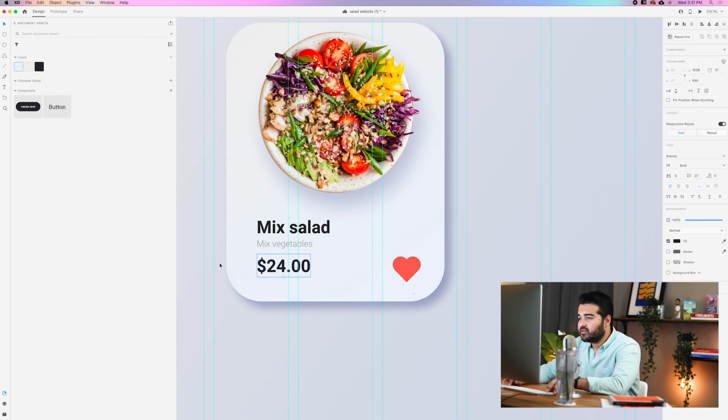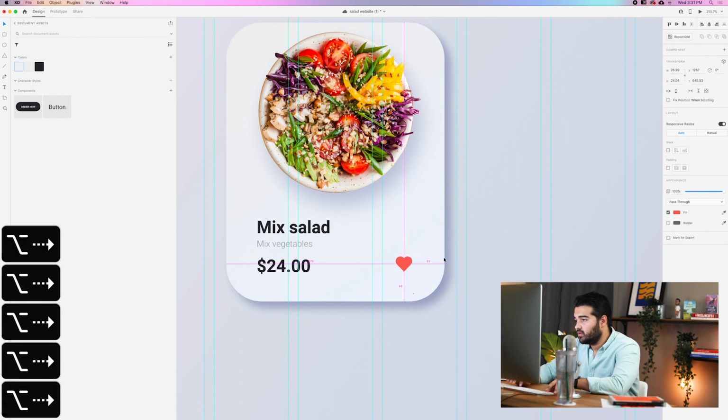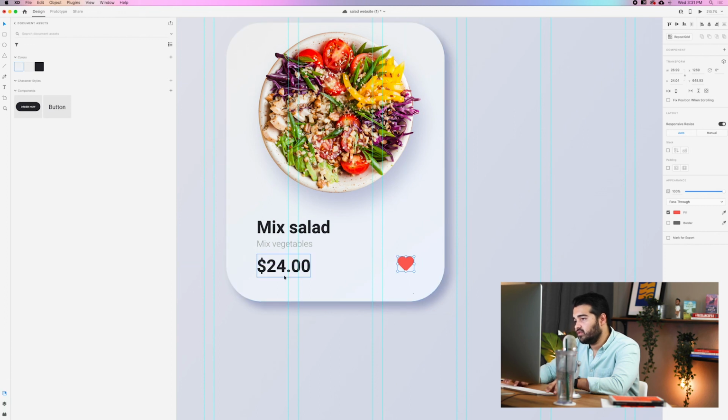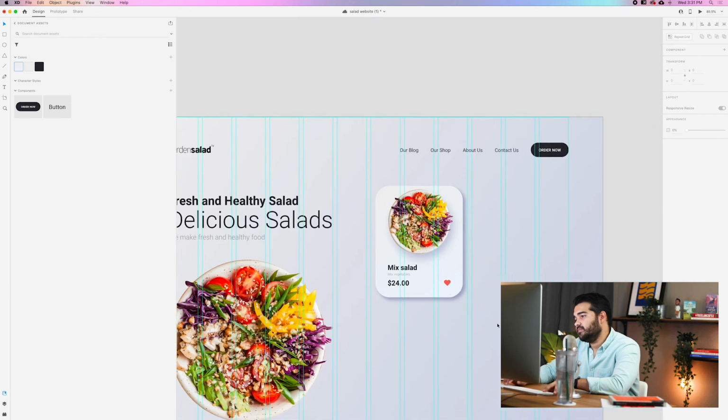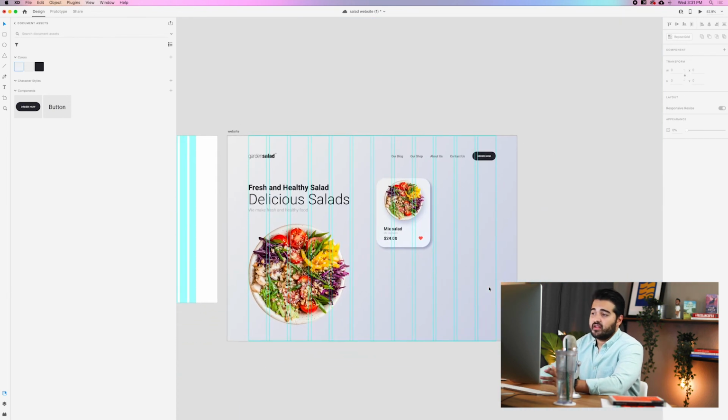So I need to know what the spacing is. It's 50. So I need this to be 50 to the other side so it looks aligned. That's 50 to the other side, and I just need to align them top to bottom. That's it. So there we go. We have our mixed salad, first salad, mixed salad.